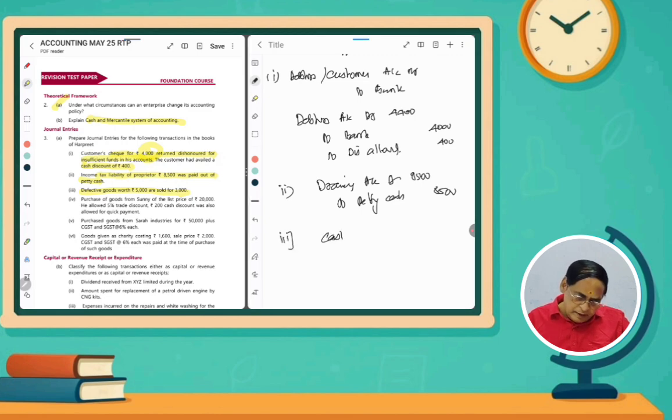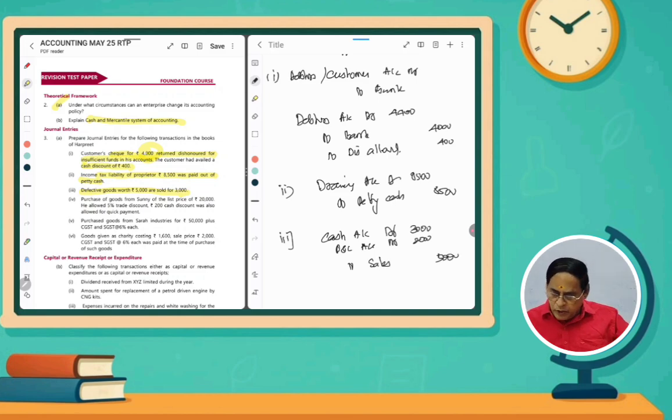Cash account debit. How much do we receive? 3,000 rupees. Well, actually, what is the cost of the defective goods? 5,000. But we are selling only for 3,000, so there is a loss of 2,000. So 2,000 rupees for P&L account debit. Debit all expenses or losses. To sales, credit what goes out. Sales, that is 5,000 rupees.